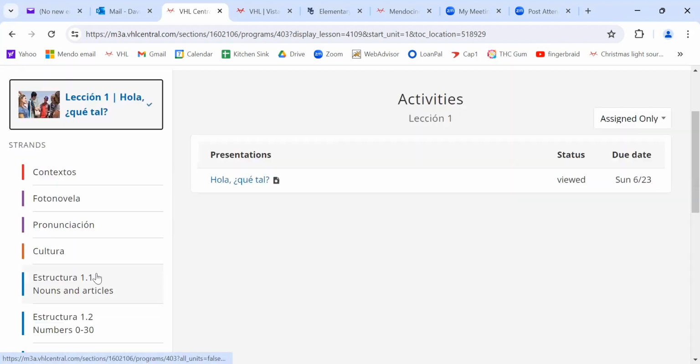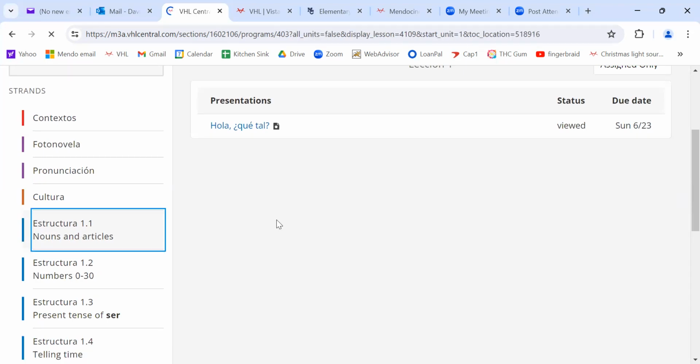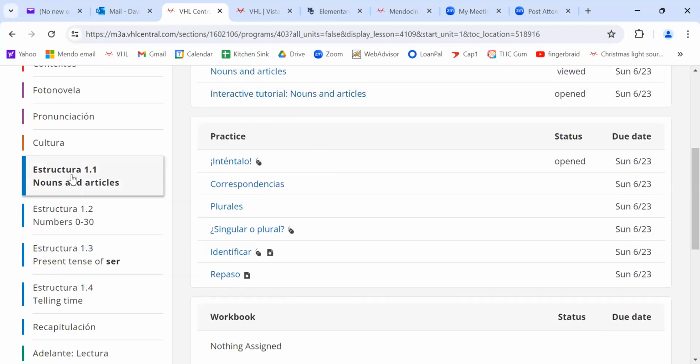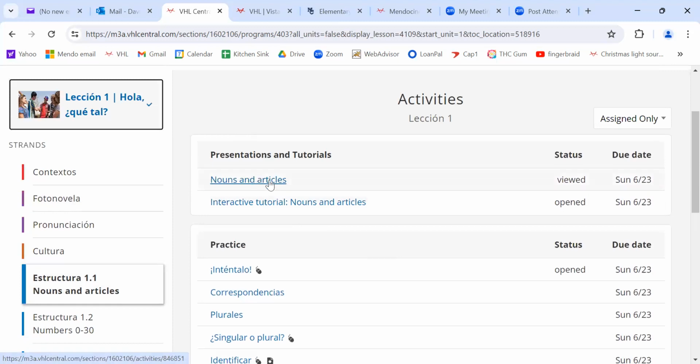And let's do something else here. I'm going to show you. Yeah, let's go ahead and do this now. These are some of the assignments you got to do for the first sort of grammatical stuff, okay? All this stuff, contextos, fotonovela, and well, cultura too, will help you sort of get vocab and things like that. That's pretty important.